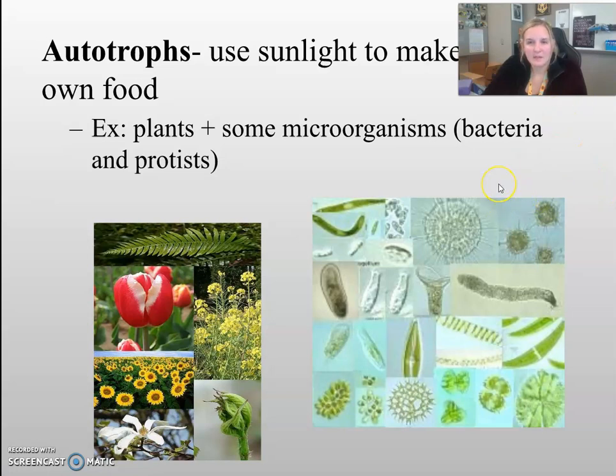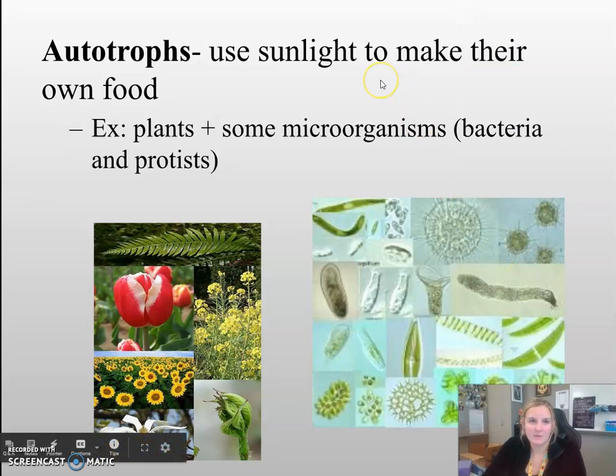Now, before we get into how the energy is created, we want to talk about a couple of different organisms and how they get their energy. So we can classify organisms based on how they receive energy. The first is autotrophs, and they use sunlight to make their own food. So they create their own food. They don't have to physically eat in order to get energy. And so there are plants and some microorganisms like bacteria and protists that have the ability to make their own energy through the process of photosynthesis.